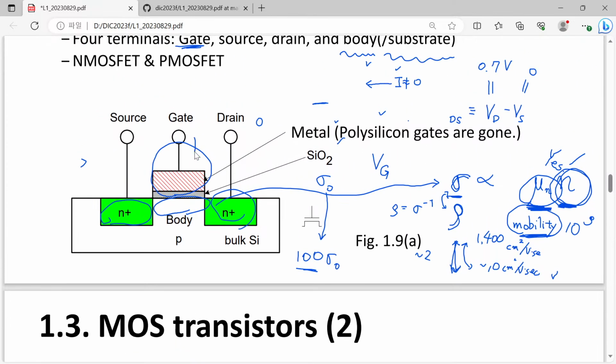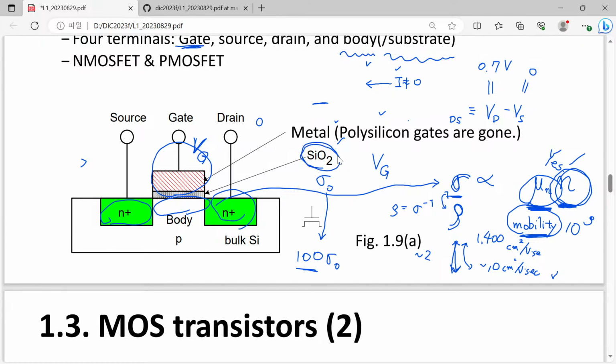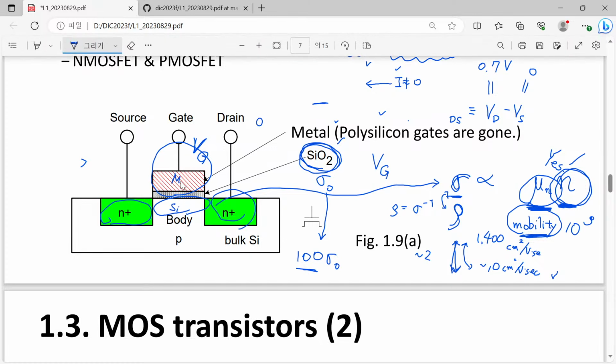If we change the voltage at this gate terminal, and here we have a metal actually, and here we have a very thin, extremely thin silicon dioxide. Actually nowadays this is not purely silicon dioxide, it is some mixture of silicon dioxide and hafnium oxide. More or less nowadays, hafnium oxide has a larger volume. But anyway, here we have a very good and thin insulator separating this silicon part and metallic part.